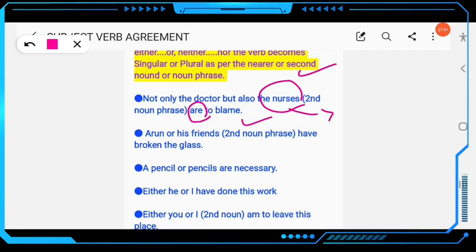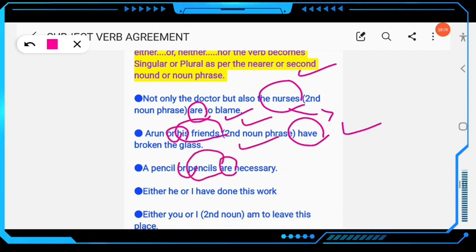So here not only the doctor but also the nurses. This is the second noun phrase, the nurses, so you have to use are. Nurses is plural, so the verb will also be plural, are. Arun or his friends have broken the glass. Friends is the second noun, the closest one, so have, not has. Clear? Here the conjunction or is used. A pencil or pencils are necessary. Here the second one, pencils, is plural, so the verb must be plural.